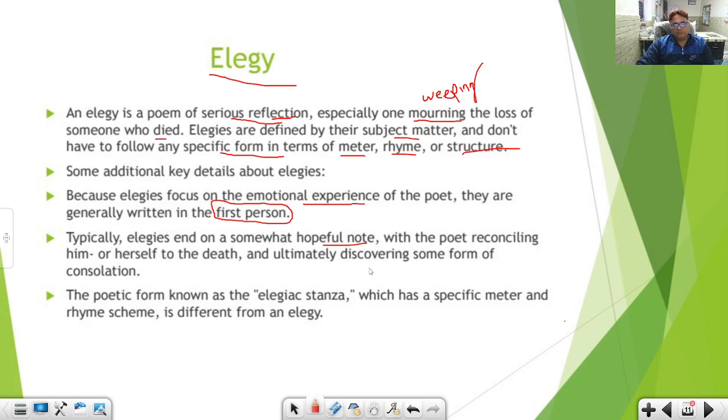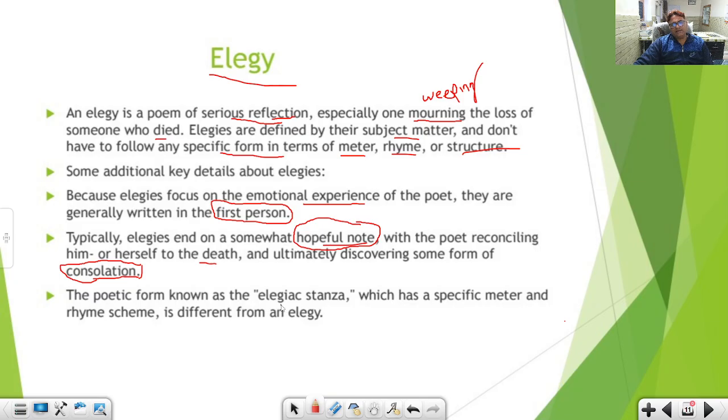But when we come to the end of the elegy, it always ends with a hopeful note, that is positivity. The poet reconciles himself or herself to death, ultimately discovering some form of consolation. So the ultimate purpose of elegy is to seek consolation, okay, after the loss and after the death.